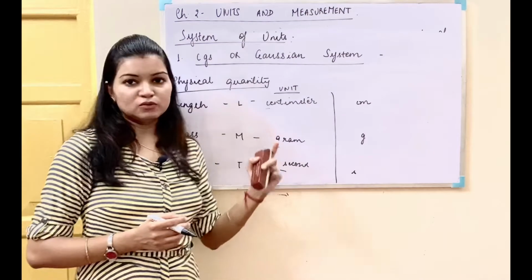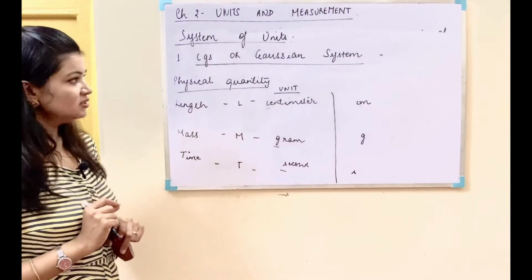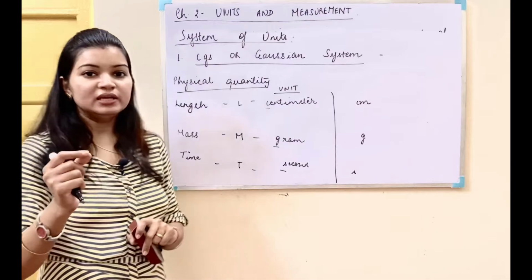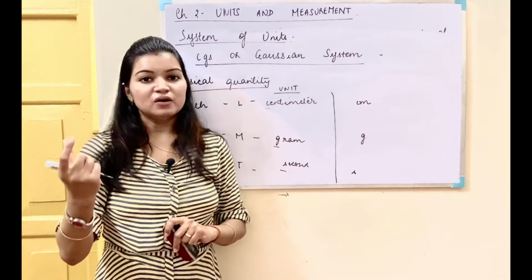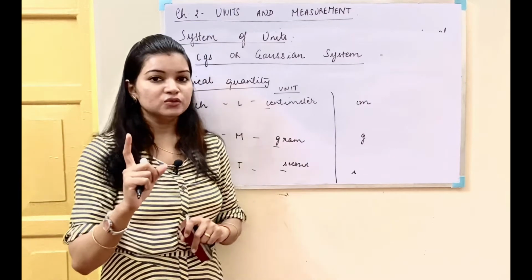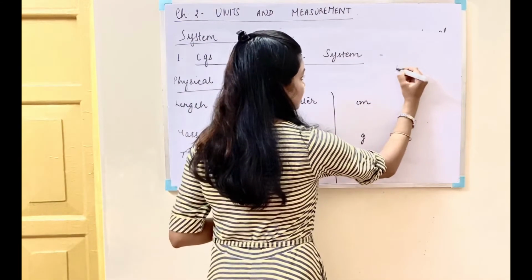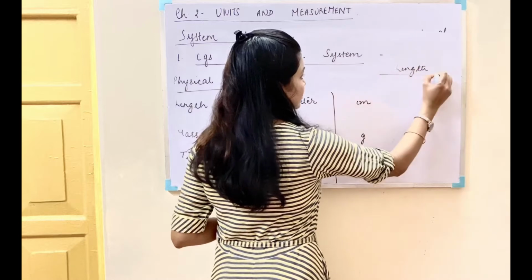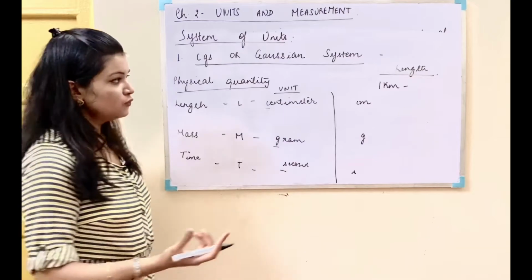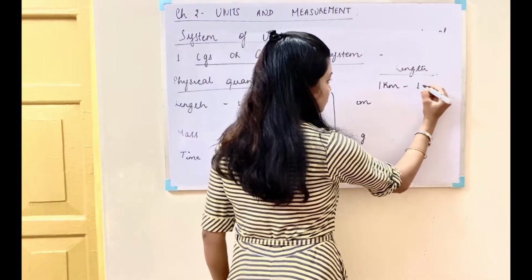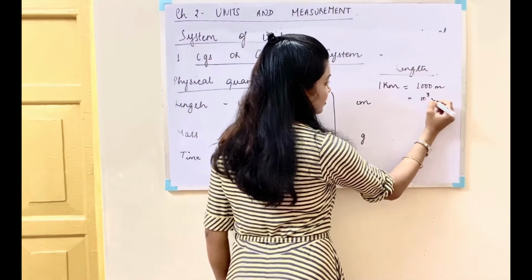So this is a system of units. It has these units for length, mass and time. It is a metric system or the decimal system. Metric system means that each multiple or sub-multiple of the fundamental unit is expressed in powers of 10 of the corresponding fundamental unit. For example, if we take length as the fundamental quantity, then kilometer is a higher unit for length. 1 kilometer will be equal to 1000 meters, which is equal to 10 raised to the power 3 meters.